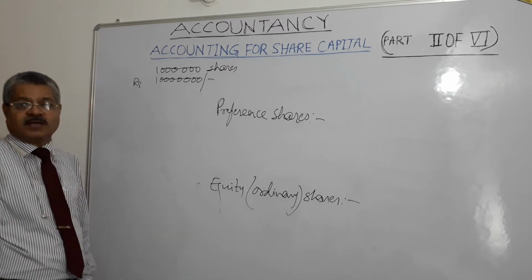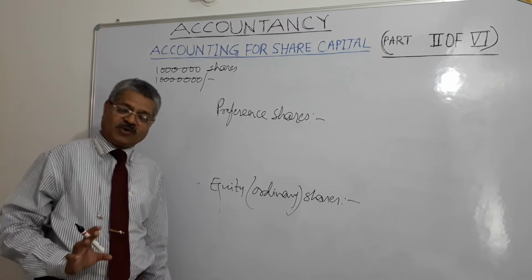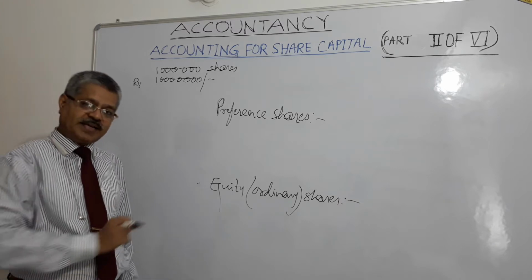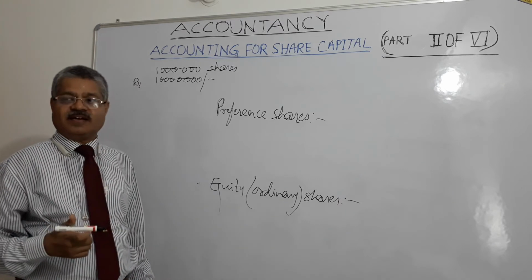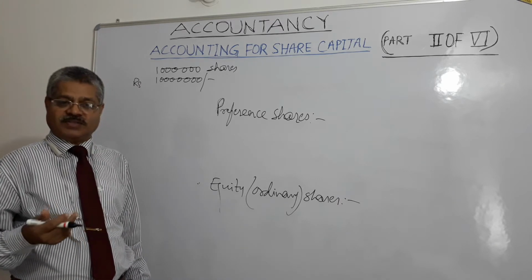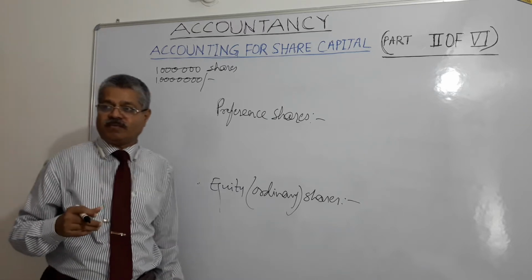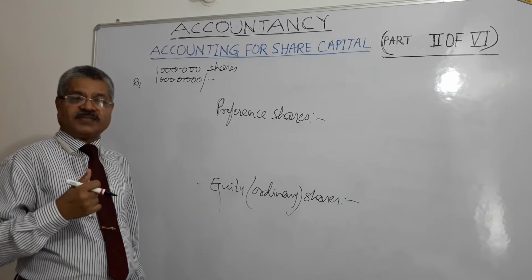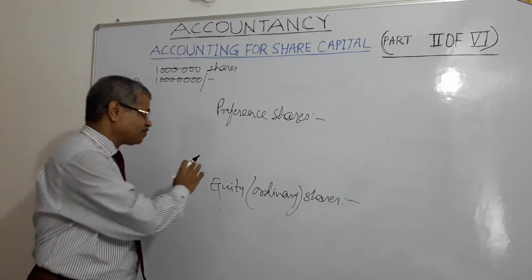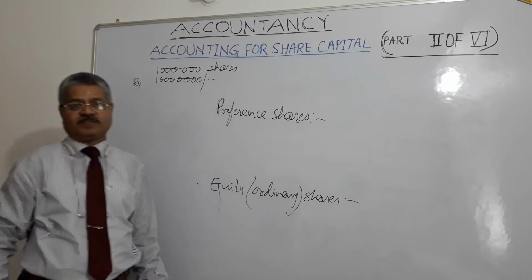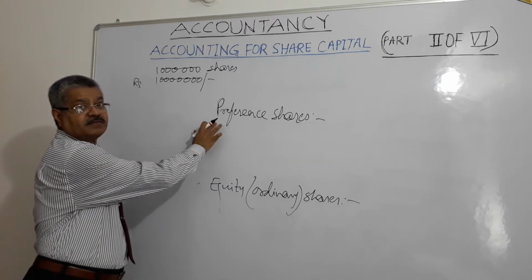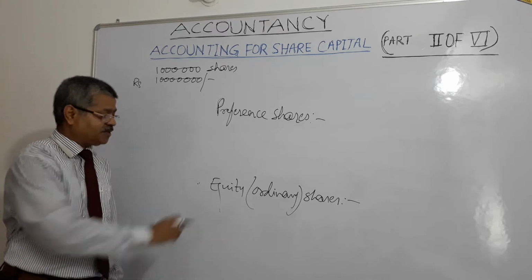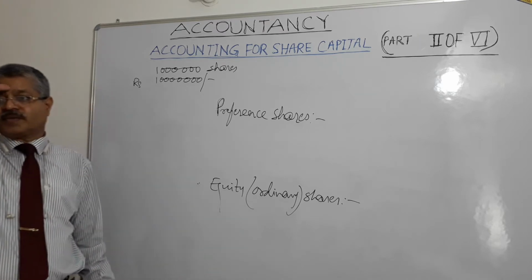A share which is not a preference share is an equity or ordinary share, and equity shareholders are entitled to share distributable profits of the company after satisfying dividend rights of the preference shareholders. After satisfying the rights of these, they will get a share of the distributable profits, right?